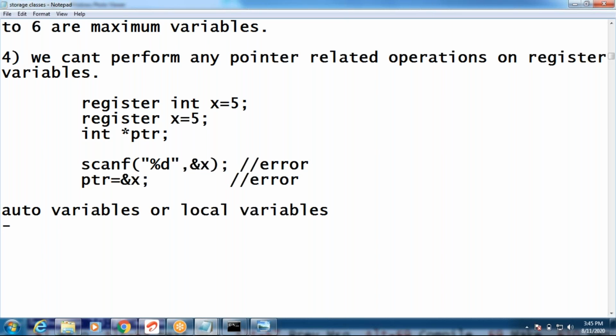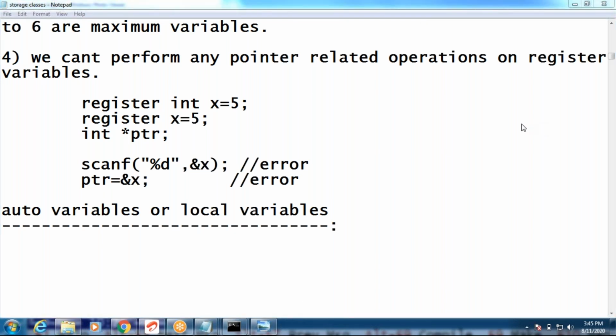What is this? These are used to provide restrictions. The scope is within the block, guys. We can access it within the block only. See once.